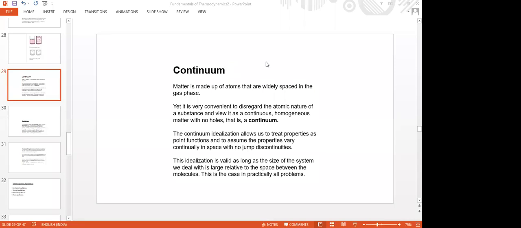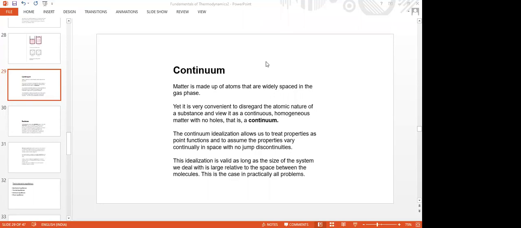Continuum approach is a little bit confusing topic, but nothing is there. Continuum means the approach or concept is applicable for a continuous fluid, and all the fluids which we consider in thermodynamics, in reality, are taken as continuum fluids or continuous fluids.